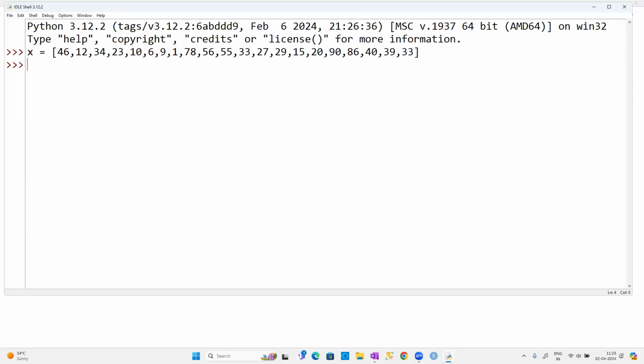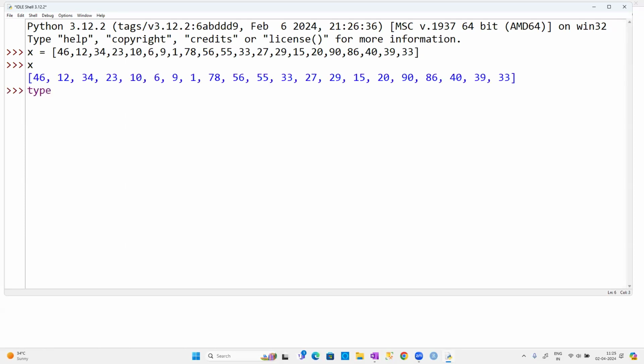And we know what x is going to be. x is going to print all the list of the values, guys. What is the type of x? No doubt at all, it is a class called list. Very clearly we can see it is a list class. Okay, fine. Now the next thing is how you can find the length of the string, guys. There is a function called len. I'm not executing it, guys, because if you know the length, you can count it also. It is not an uncountable number of values. With a very limited number of values, we can count it also, guys.